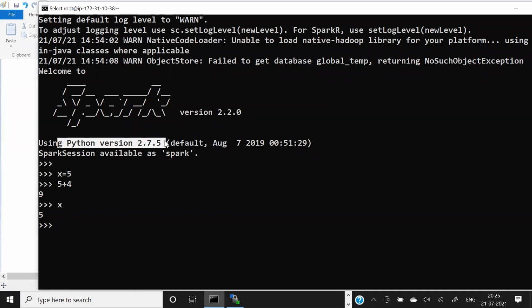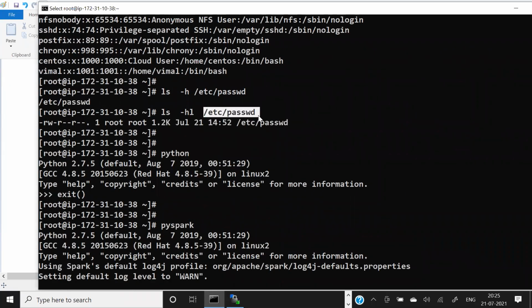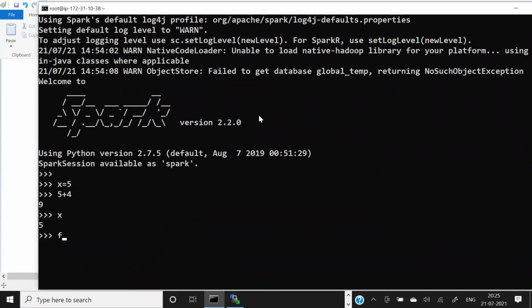Okay, so if your requirement is to count the number of lines in this file, you can count it. How simple? We can use a for loop and we can open this file. You guys know file handling. We can open this file in Python in read mode.